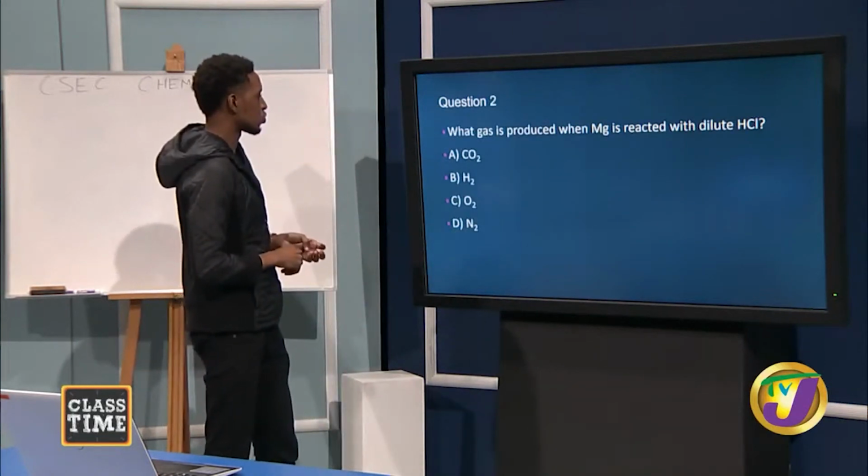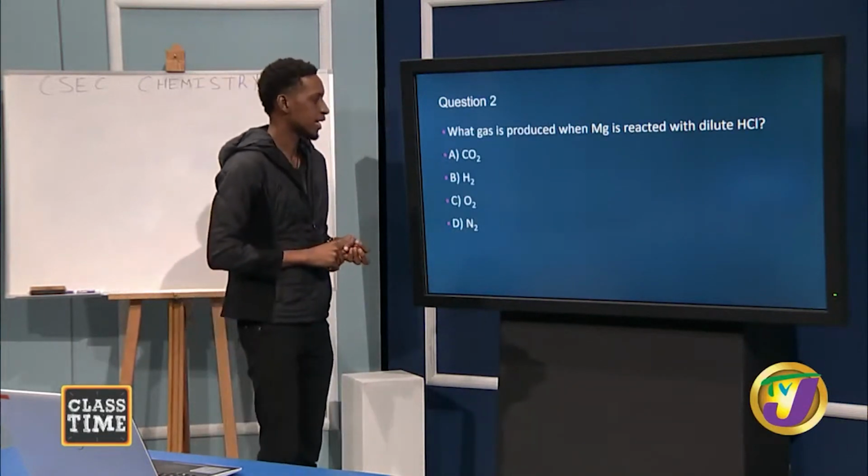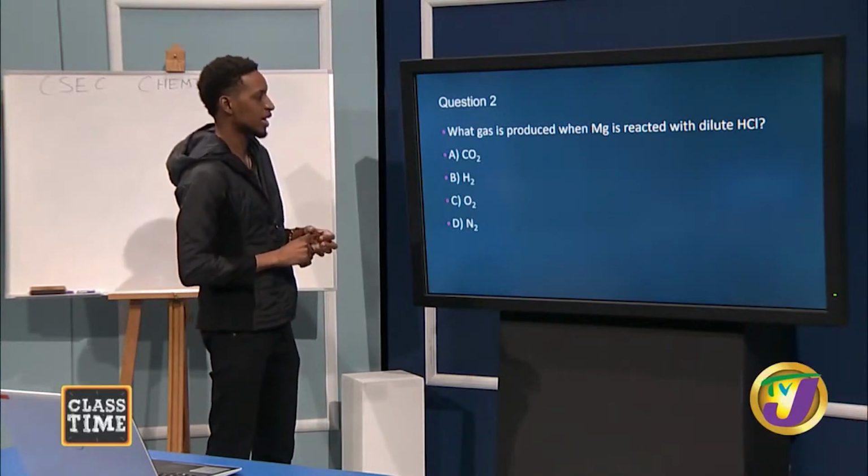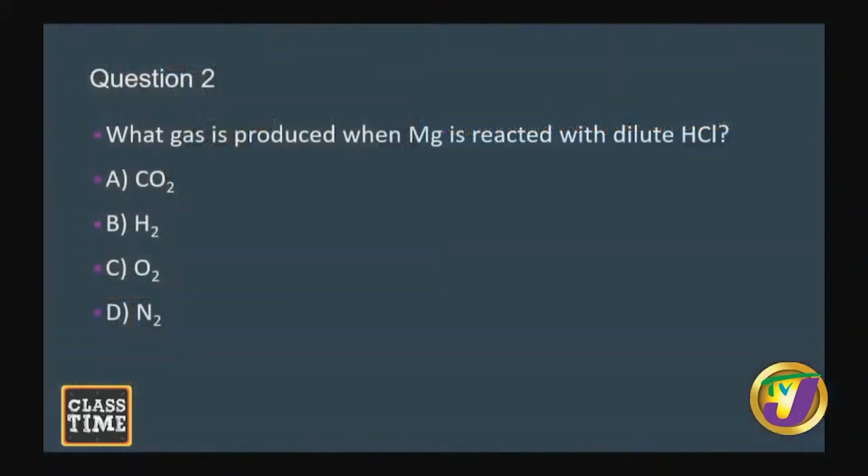Let's look at question 2. It says, what gas is produced when magnesium is reacted with dilute HCl? Is it CO2? Is it hydrogen? Is it oxygen? Or is it nitrogen? Answer here is B, hydrogen.